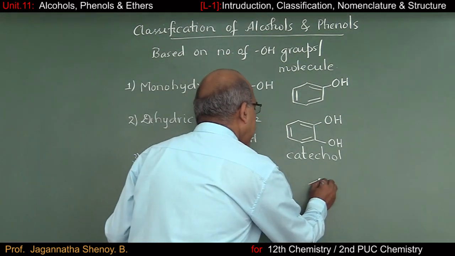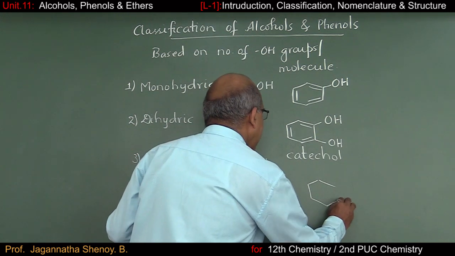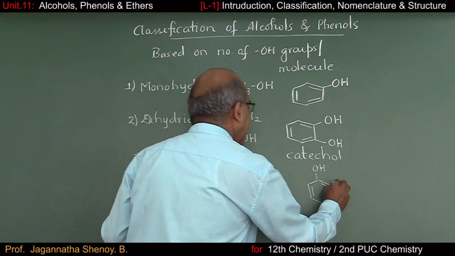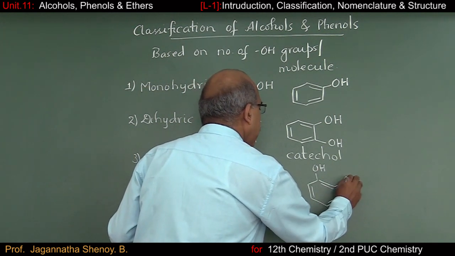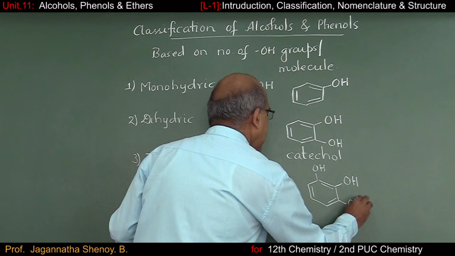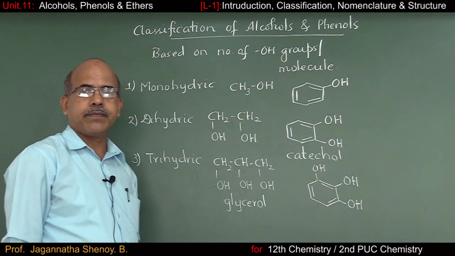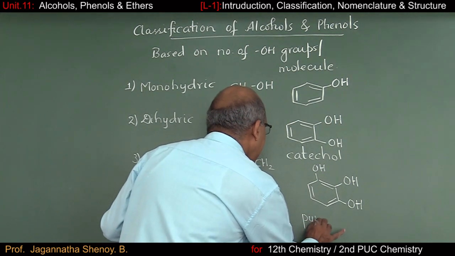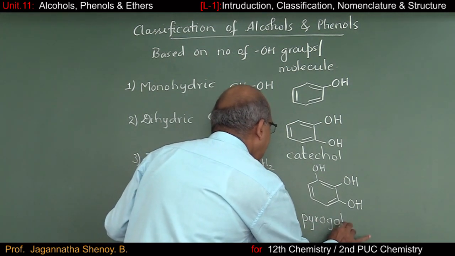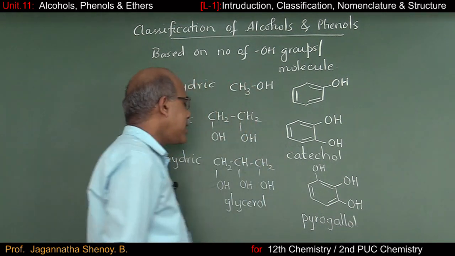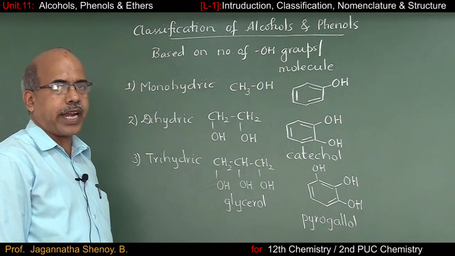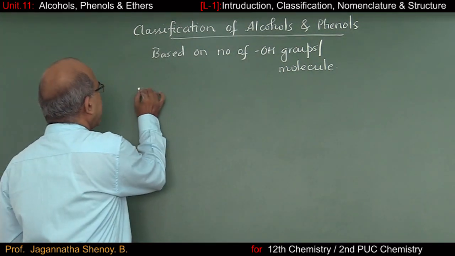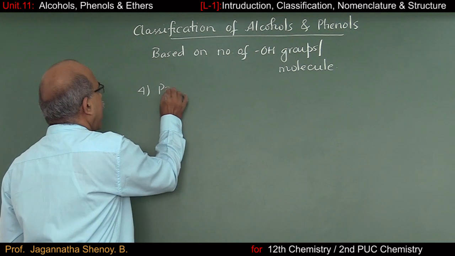Similarly, if we want an example for trihydric phenol, I can represent it like this. We have three OH groups in 1, 2, 3 positions. And the name of this particular phenol is pyrogallol. And pyrogallol is an excellent example for trihydric phenol. The fourth type, we call polyhydric alcohol.